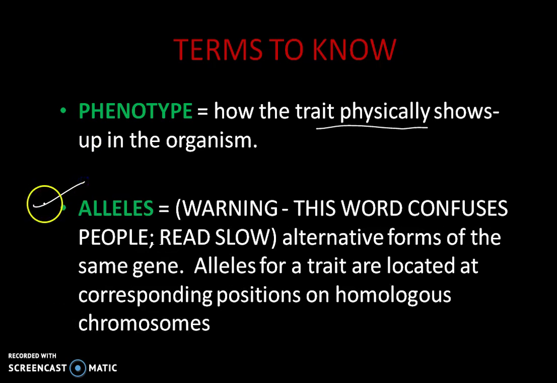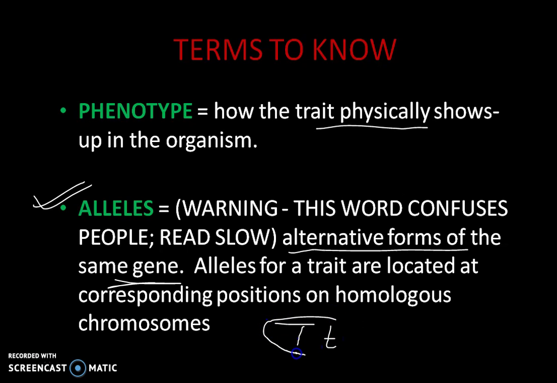Most of the students are confused about alleles. What do we mean by alleles? It is the alternate form of the same gene. If we take the height character, tall and dwarf, these are the two forms of the height gene. The same gene having alternative forms is called alleles. They occupy corresponding positions on homologous chromosomes.